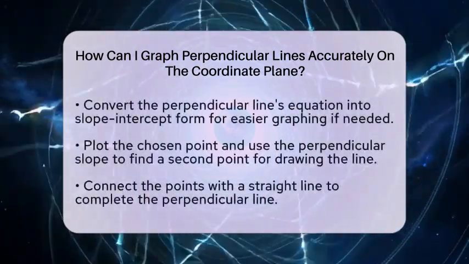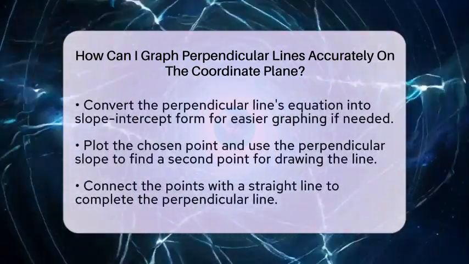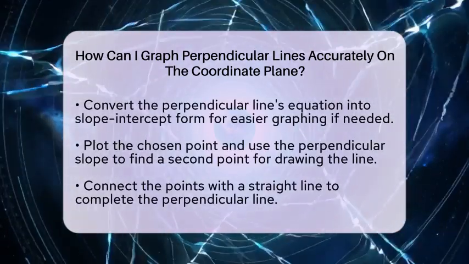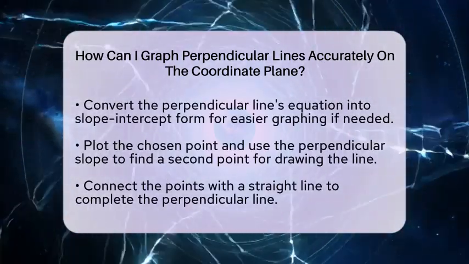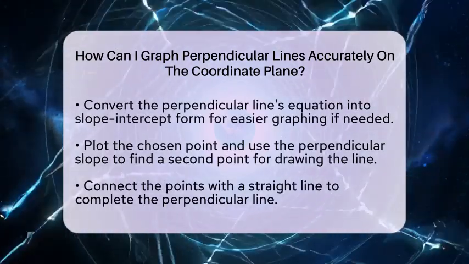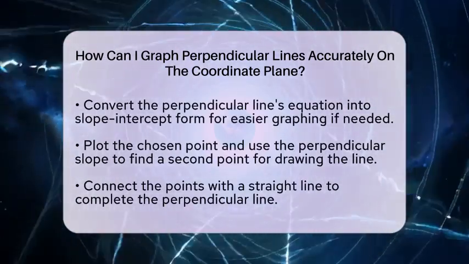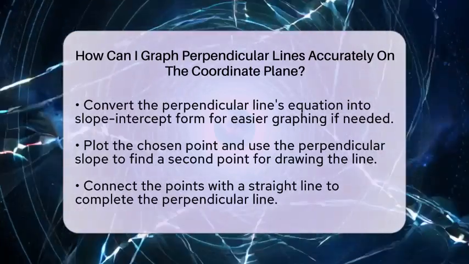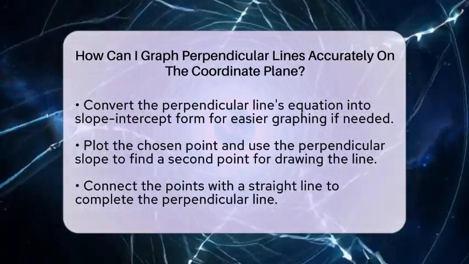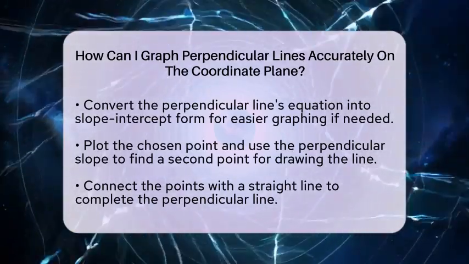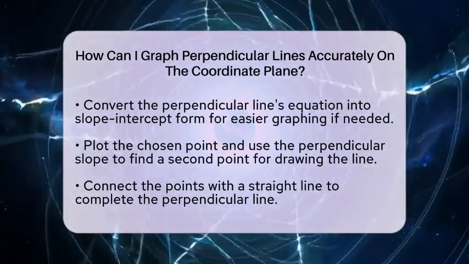To draw the line, start by plotting the point you chose. Then, use the slope to find another point by moving up or down and left or right. For example, if the slope is 1/2 from your point, go up 1 and right 2 to define the next point. Connect these points with a straight line. To check if your lines are perpendicular, multiply their slopes. If the product is -1, then they are at a right angle.